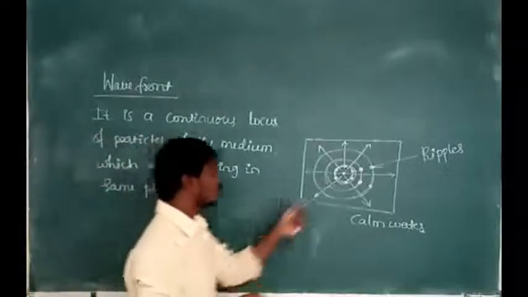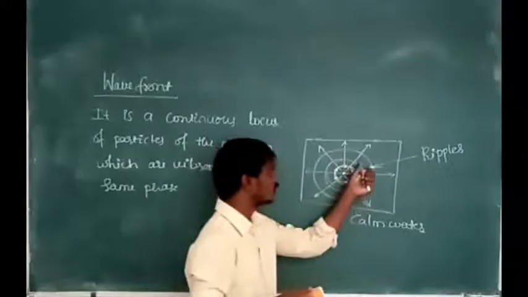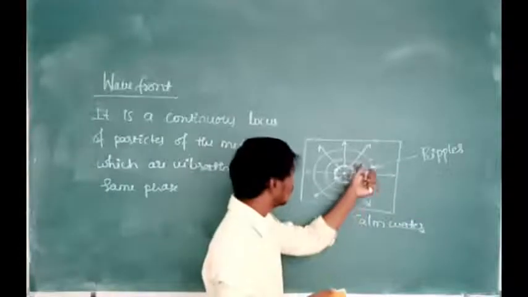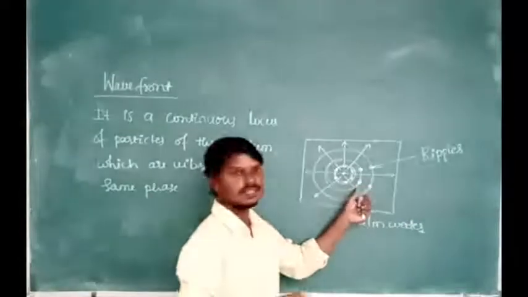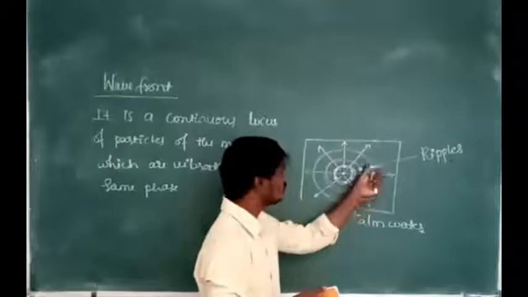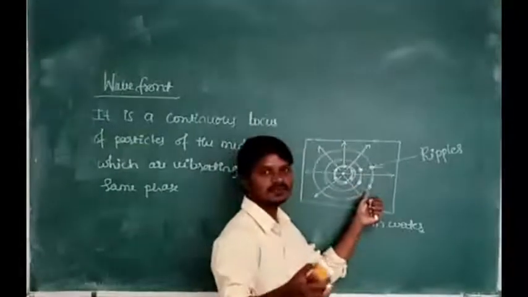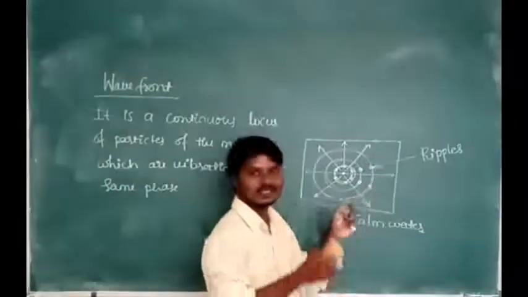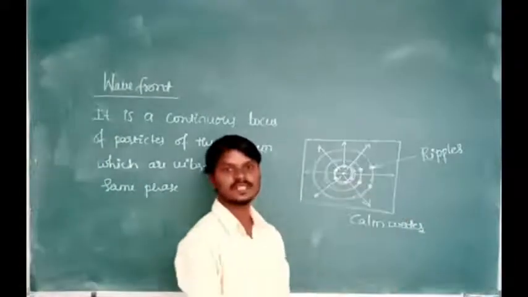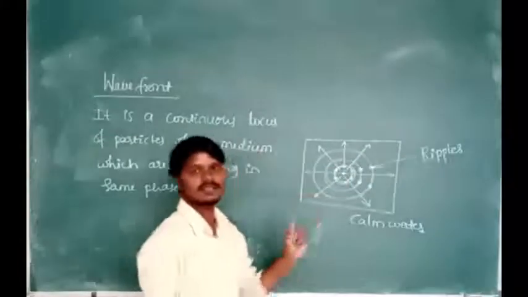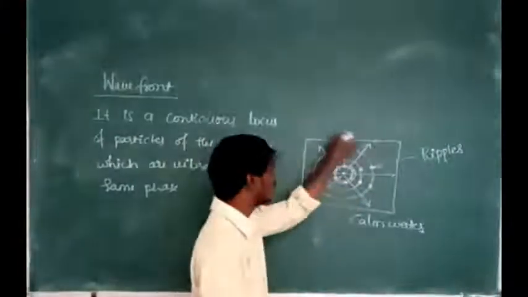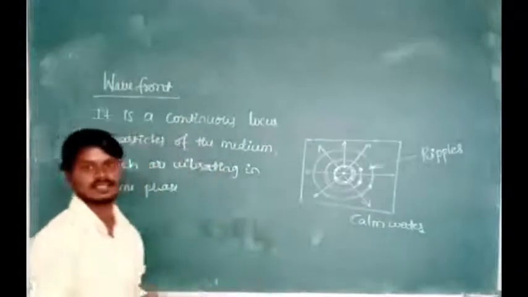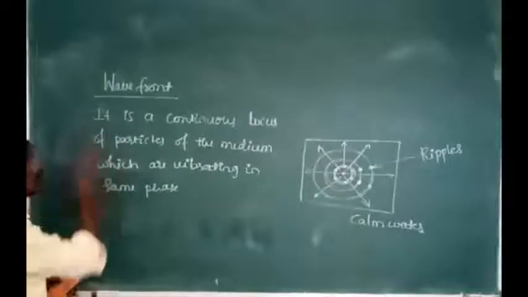These vibrating particles send the disturbance to the nearest particles, but in which direction? Forward direction. Again these particles start to vibrate, and they again send the disturbance to the nearest particles, again in the forward direction. In such a manner the light wave is propagating in the forward direction only. These arrows indicate that the light waves are spreading in all directions, in forward directions. So this is about wavefront.